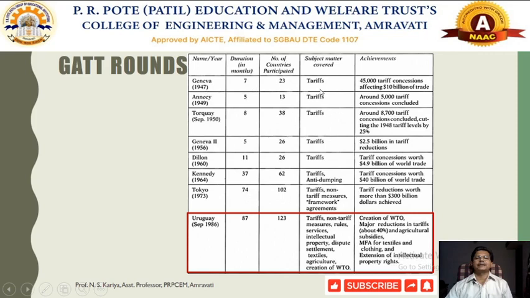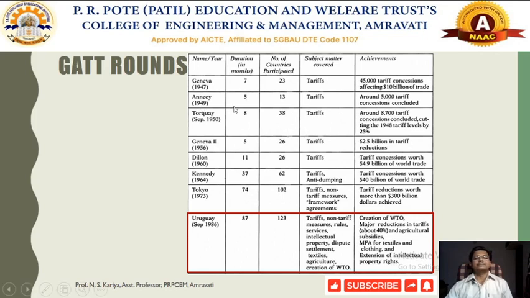The subject matter of the discussion was tariff, and 45,000 tariff concessions were given. That will be affecting nearly $10 billion of trade. So nearly $10 billion of trade was covered by the concessions given by the GATT initially.